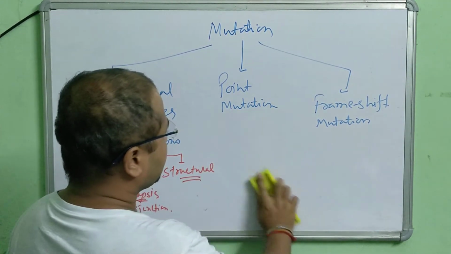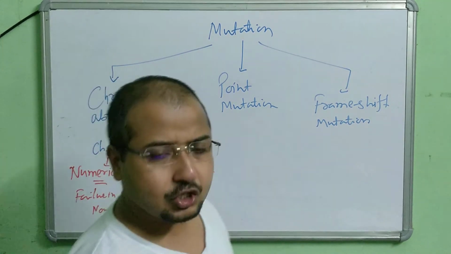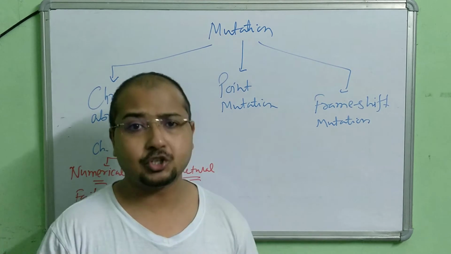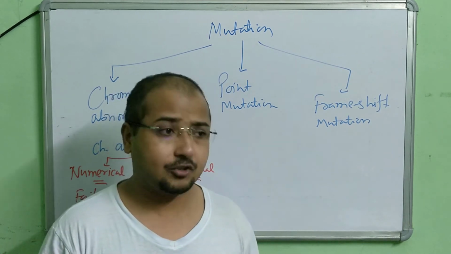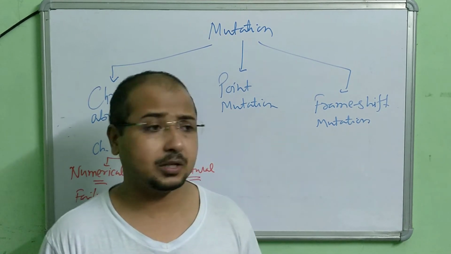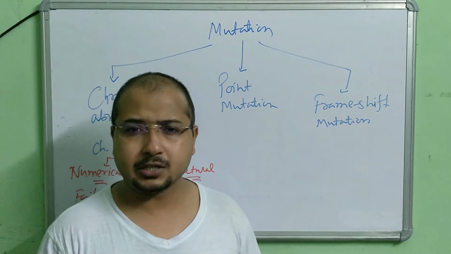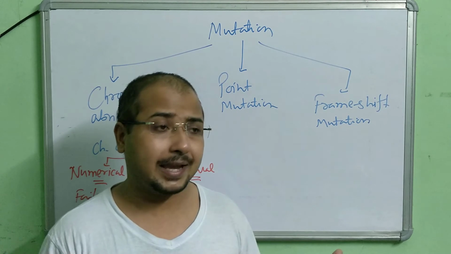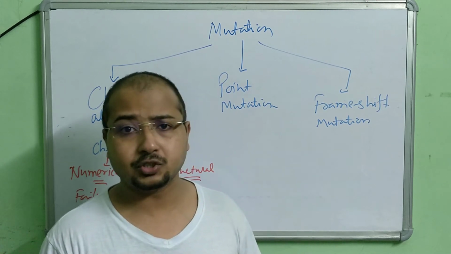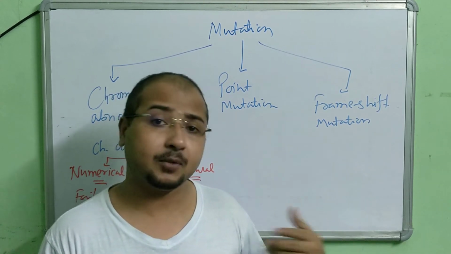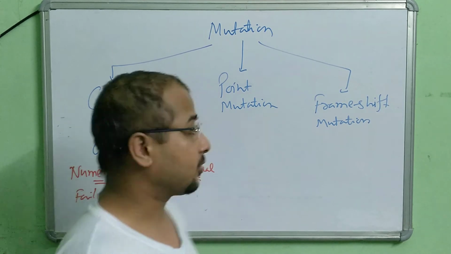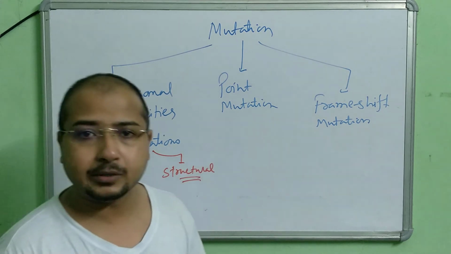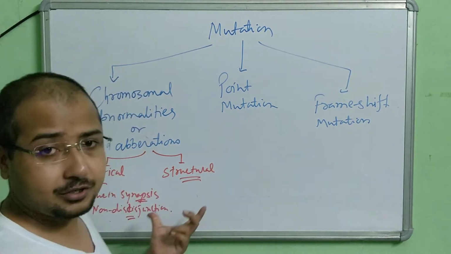Fine. Now there are hundreds of reasons why this kind of change takes place, why mutation takes place. Hundreds of environmental factors are responsible. It may be harmful radiations, for example UV radiation, X-ray, gamma radiation, that may lead to change, or any kind of chemical may also lead to the change. Okay, mutation. Understood? So this is all about the chromosomal abnormalities or aberrations.